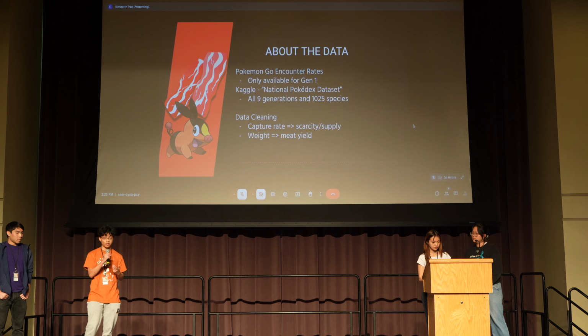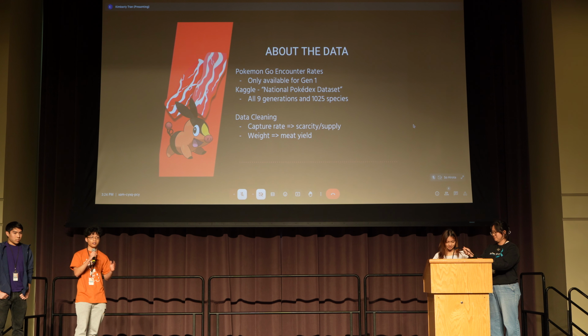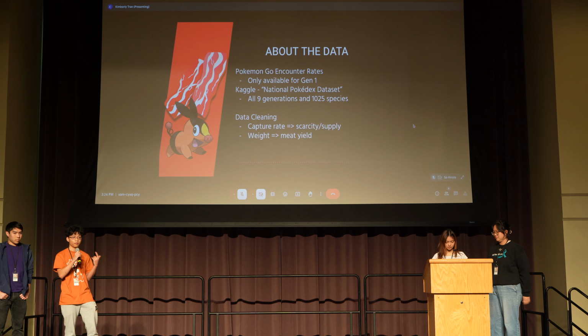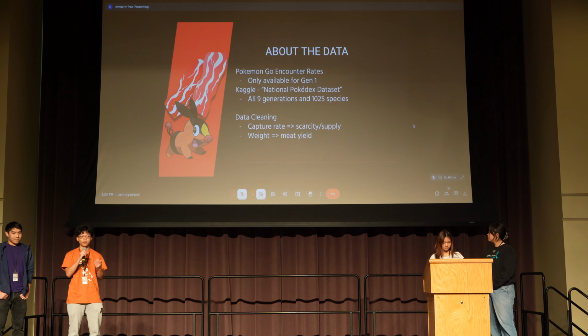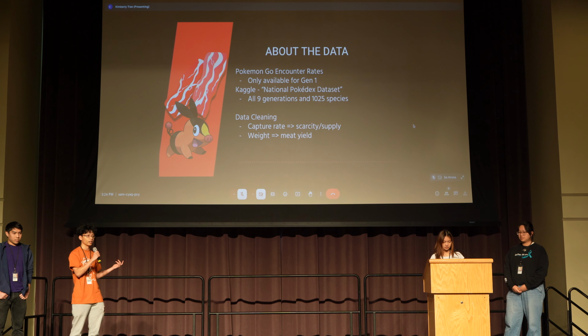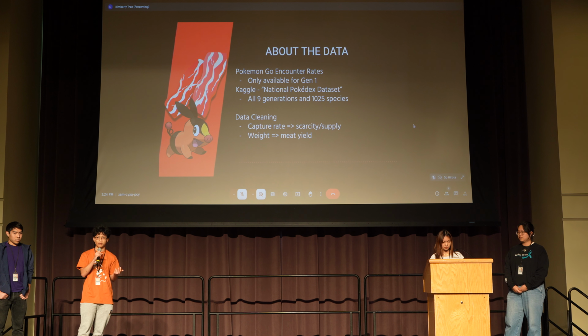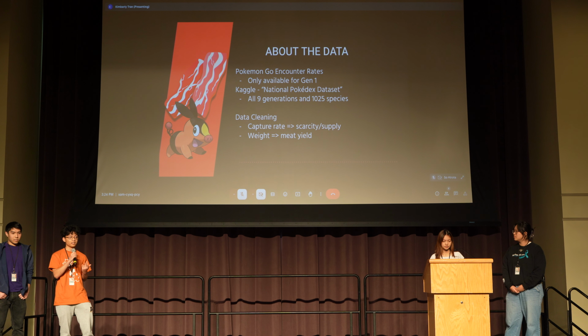To discuss what makes our project truly unique, we did take a quick look at how we use data to train our model. The data we used was collated from a lot of data sets, including some of the main series games and from a lot of sub-franchises. We took a lot of data or features that mimicked real-life metric ways to measure the prices of meat. For example, we looked at the encounter tables of Pokemon Go to figure out how scarce meat would be considered. We looked at the weight of a Pokemon to figure out how much its meat would yield, etc., etc.